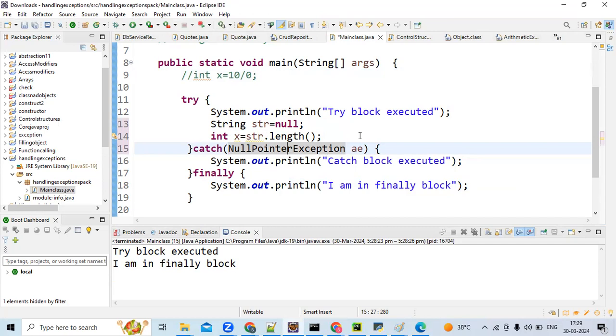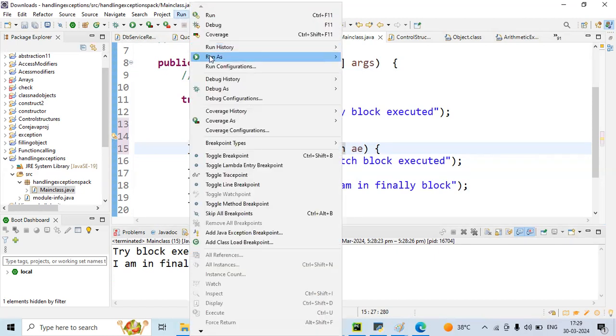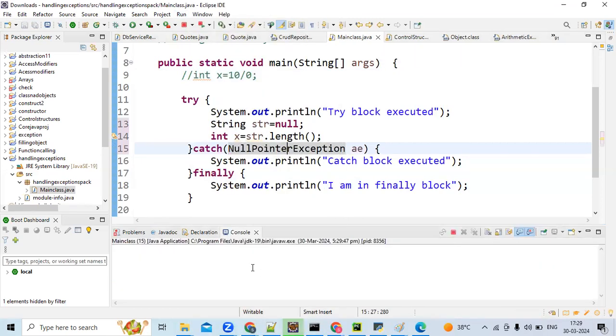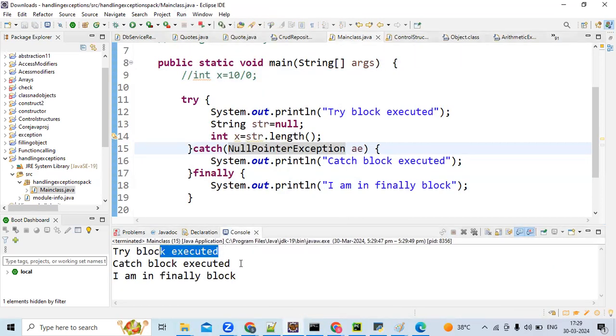See, when the exception is raised, it will go to the catch block first, right? Then the finally block will execute. At the last, the finally block is executed. If there is no exception, it will obviously execute at the end. If there is an exception, the exception will come at the end, and the finally block will execute just before the exception is raised. Am I correct? Okay, so run. See here, try block executed, catch block executed, and I'm in finally.